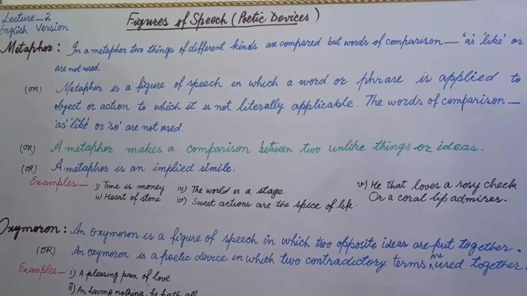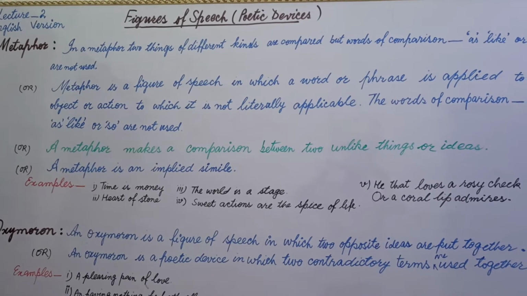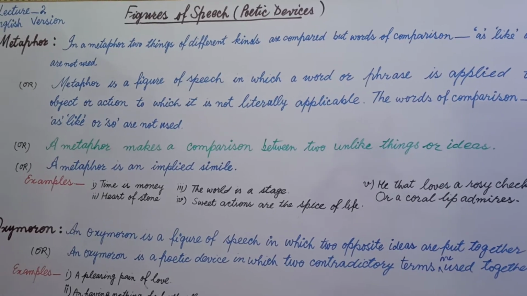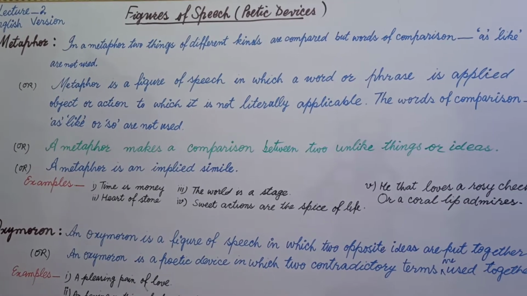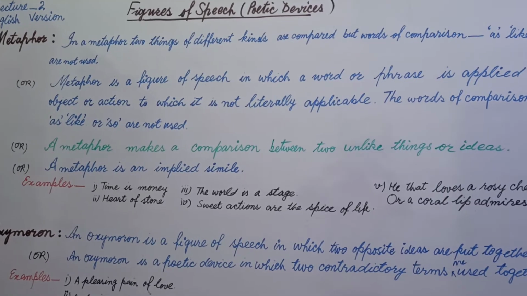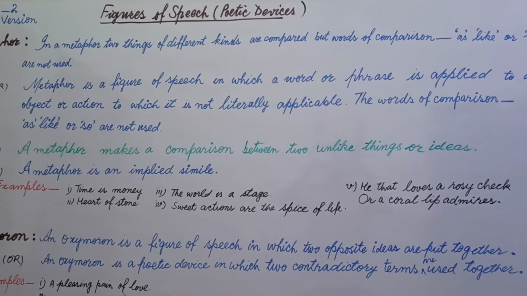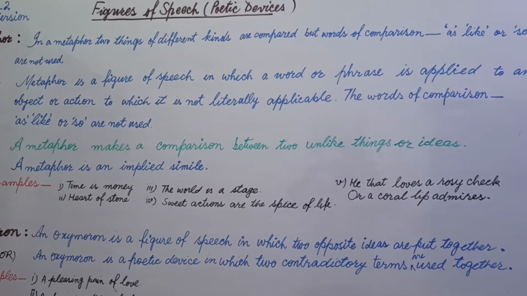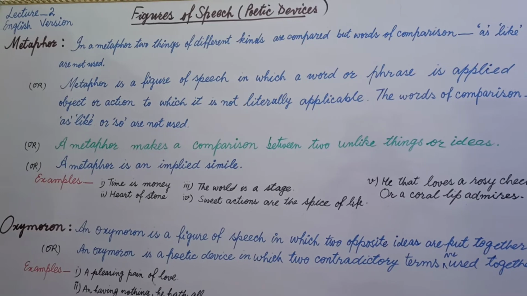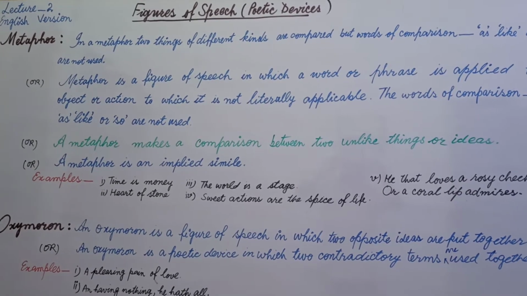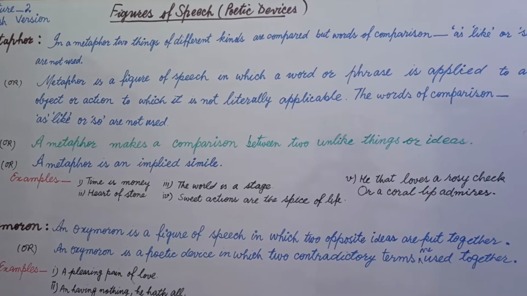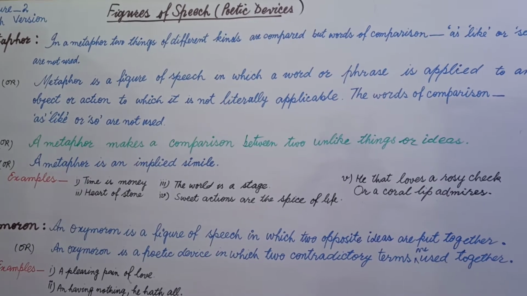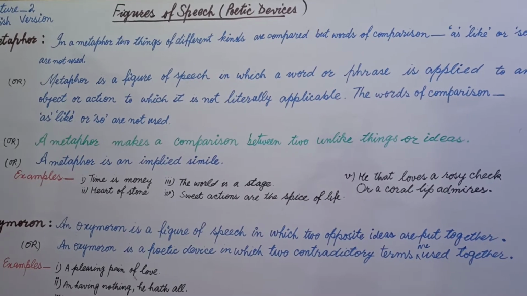You can see, two things of different kinds means those things or persons or elements should not match each other in any way, and they are compared without the words of comparison, such as like or so. Now you can understand it in a well-knit definition. In a metaphor, two things of different kinds are compared, but the words of comparison as, like, so are not used.